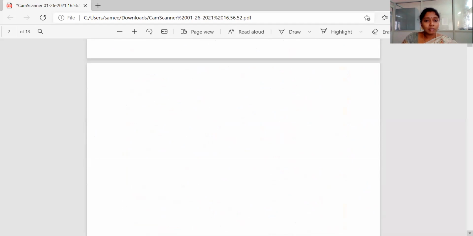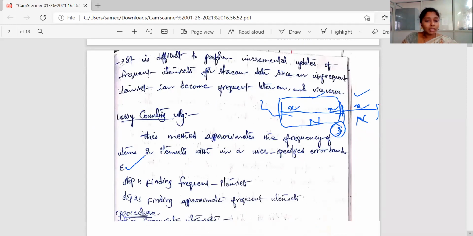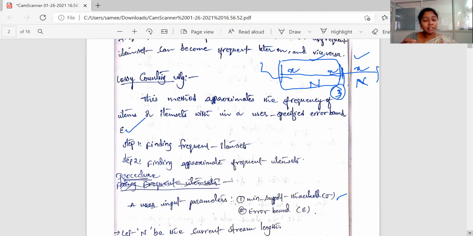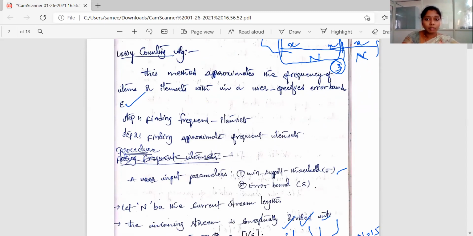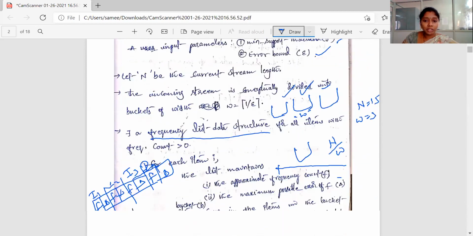Here we have the lossy counting algorithm for mining the frequent item sets. We are not going to mine the exact frequent item sets; instead, we are going to mine the approximate frequent item sets. This approximation can be achieved with the error bound, epsilon. And we went through some process yesterday.